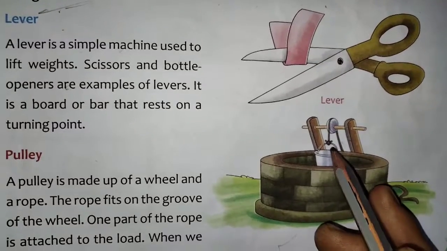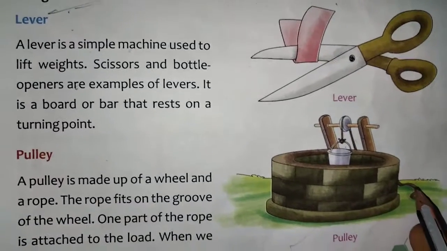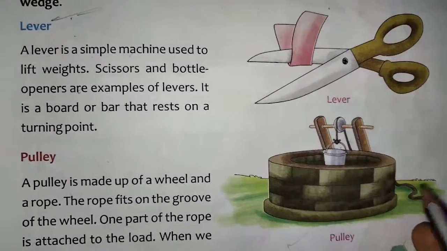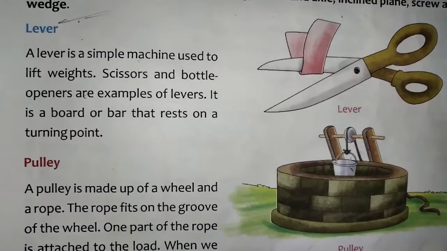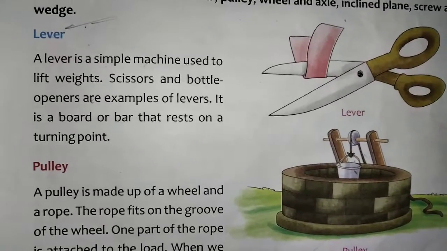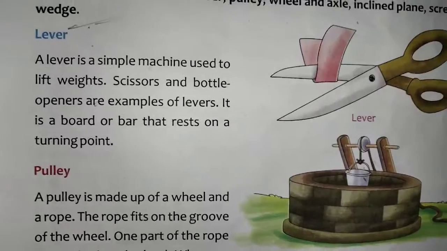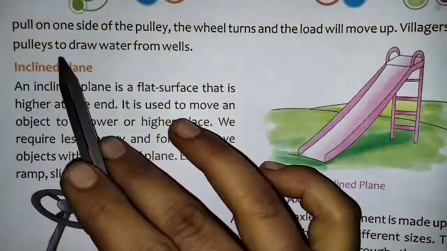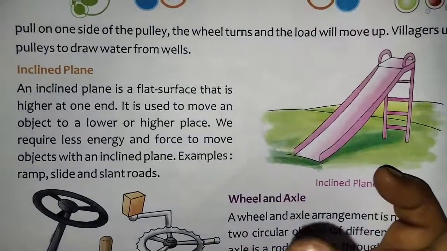One end is tied to the bucket, and the other end is in your hand. Whenever you pull that, the bucket will come up. Whenever you leave the rope slowly, the bucket will go down. Villagers use pulleys to draw water from wells. The pulley is used in villages.